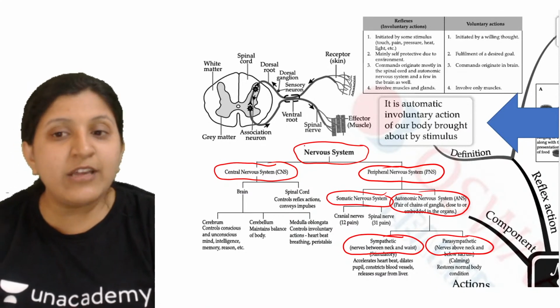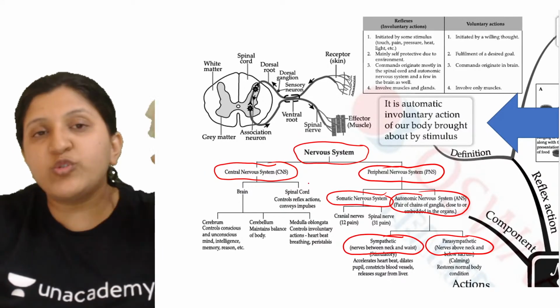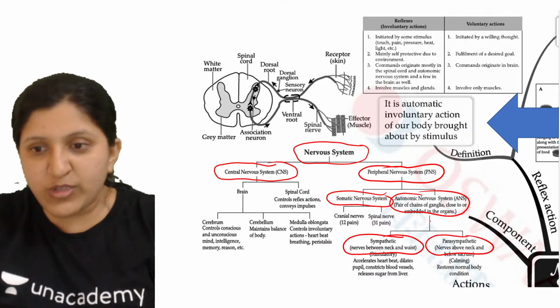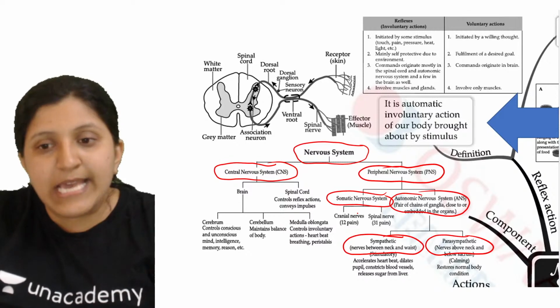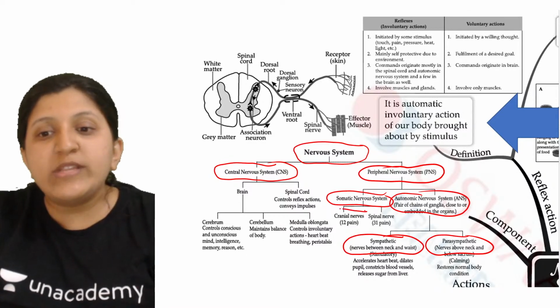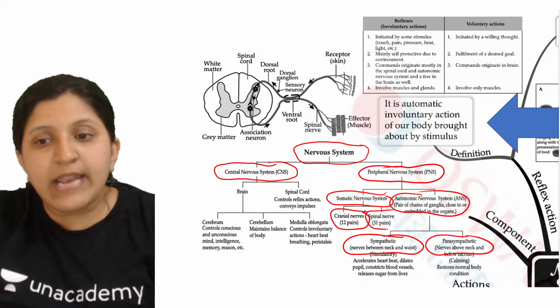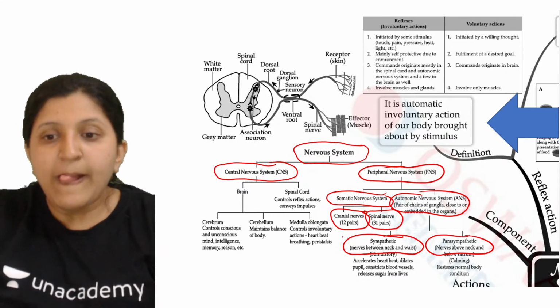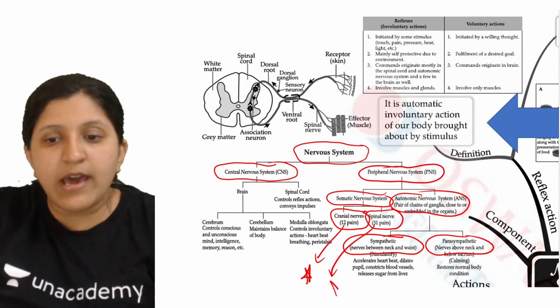So the somatic nervous system is related to all the body parts. These are nothing but the same ones. Okay, but this set of nerves, what are they? These are arising from the brain. This set of nerves is arising from the spinal cord. Okay, so it is very important. A lot of times these questions are asked.